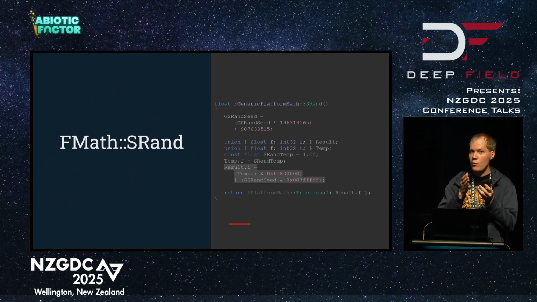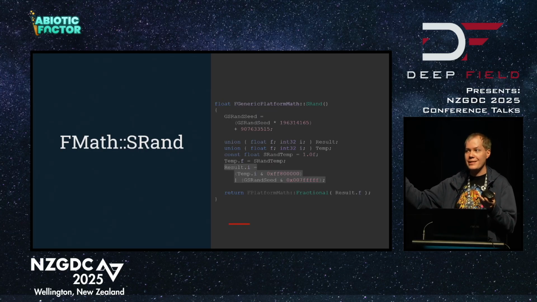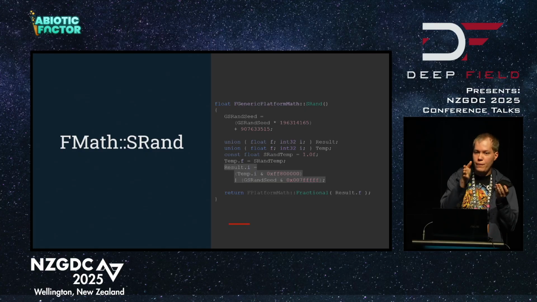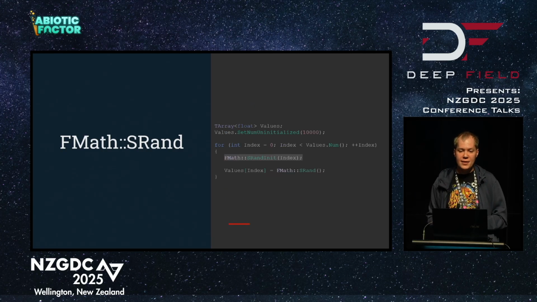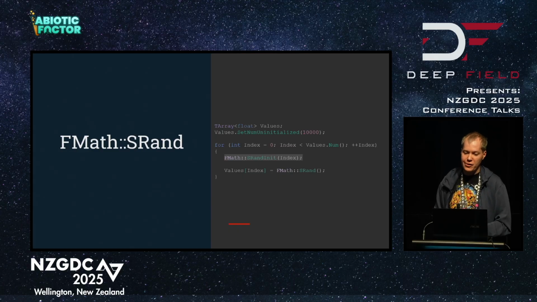And also, we can think of it like a pseudo-random number sequence, because 5 values ago, we can predict what the value will be 5 values in the future if we know how this sequence progresses through time. This is how we can hack it in to our earlier example. We can just hard set the seed using srand init to a value that we can predict, like the current index that we're at in our loop. And this will give us a very predictable value from srand. We can populate the same array again and again and again every time.